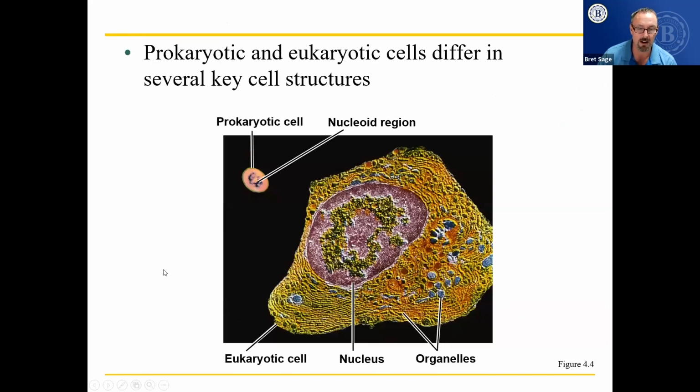Okay, prokaryotic cells. You can see the prokaryotic cell in the upper left. It has what's called a nucleoid region because it doesn't have a nucleus. It's much smaller, it's less well organized, less complex. Notice the eukaryotic cell has a nucleus and organelles, much larger, much more complex.